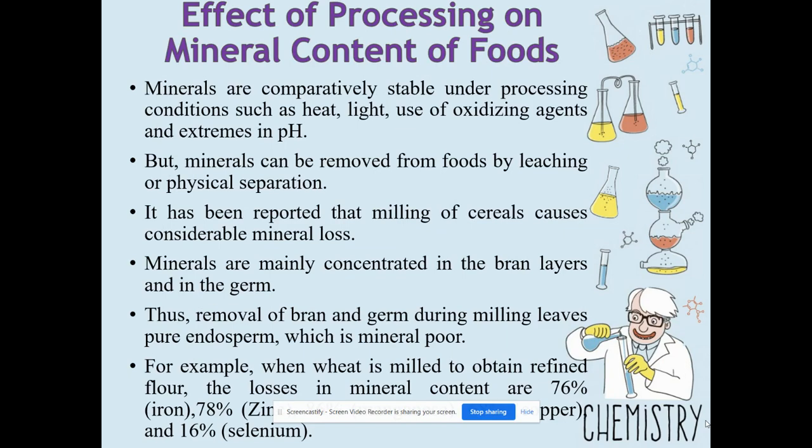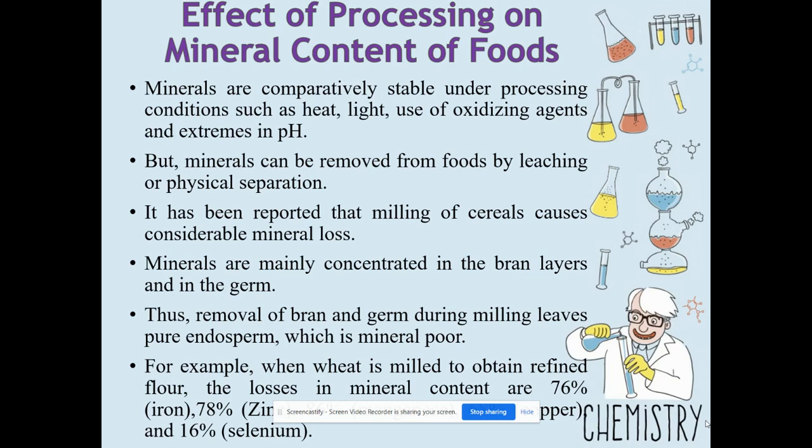Then finally, we see about the effect of processing on mineral content of the food. Under processing, heat, light, oxidizing agent, and extreme pH, that is acidity or alkalinity, affect the mineral content of the food. And some minerals can be removed by leaching, that is during the boiling process. Some of them are leached out, or removed by physical separation methods.